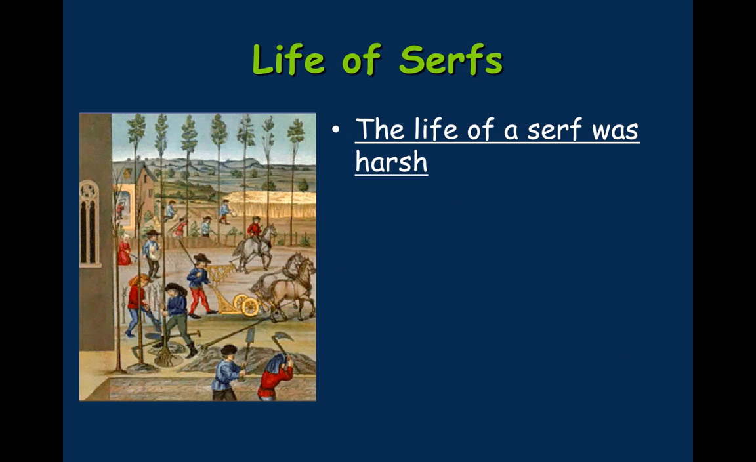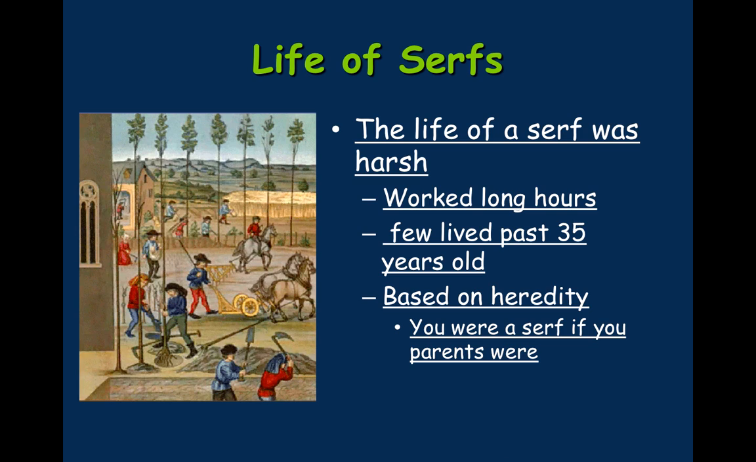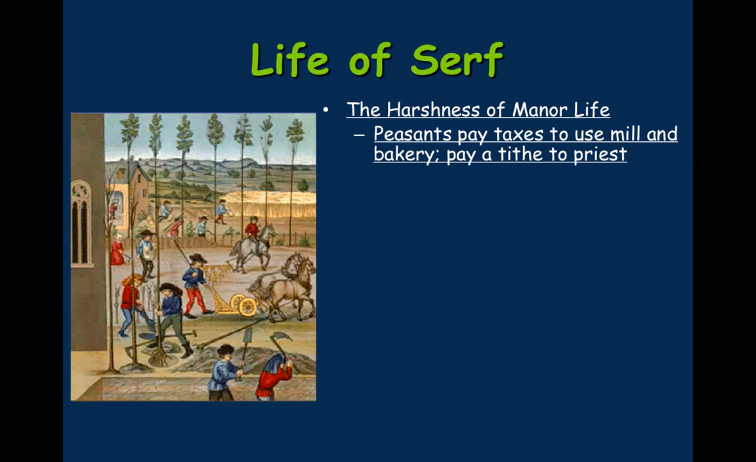The life of a serf was very hard. It was very harsh. They worked very long hours, and very few lived past the age of 35. It was based on hereditary. It was based on a system that if you were a serf, your kids would be a serf, or if your parents were serfs, you would be a serf. There was very little movement in social classes. So peasants had to pay taxes to use the mill and the bakery, and they had to pay what was called a tithe to the priest, which was a religious tax, so a church tax.